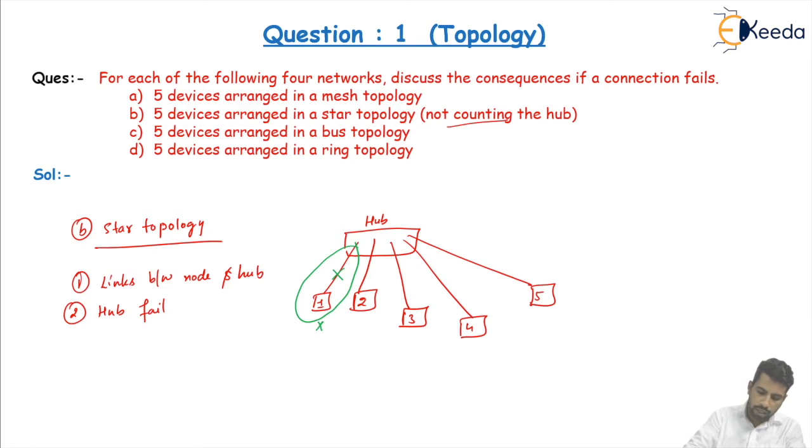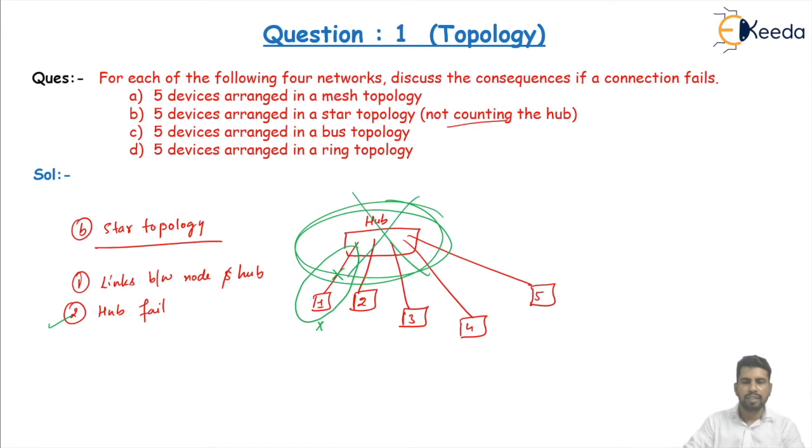Second, if the hub fails, your central controller fails, and your complete network goes down. No device is able to send messages to other devices because the central controller has failed. This is the main disadvantage of the star topology.